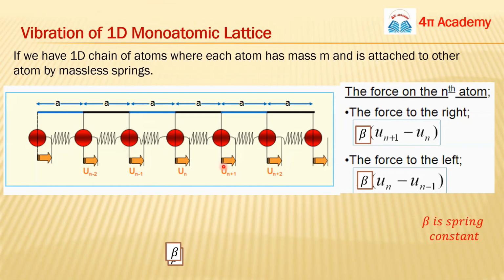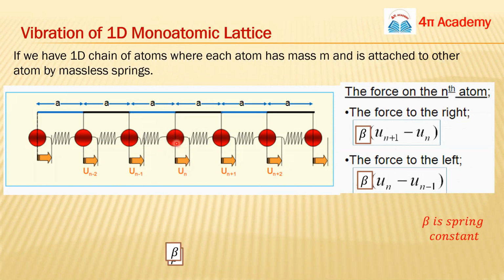Suppose you can see here, these are the atoms, and we have single and similar atoms. So this is the monoatomic chain. Suppose initially they were in their fixed position, at rest, not moving, and using the assumption of lattice vibration, all the atoms are connected through springs like this. The interatomic distance is a. If they are moving due to some thermal energy, like this, like this, then there is a displacement.